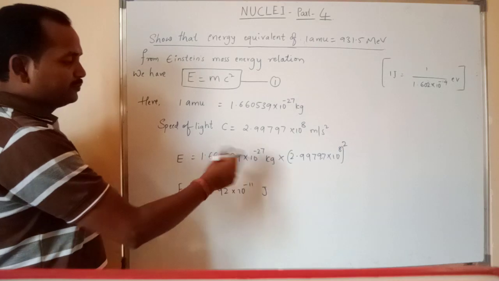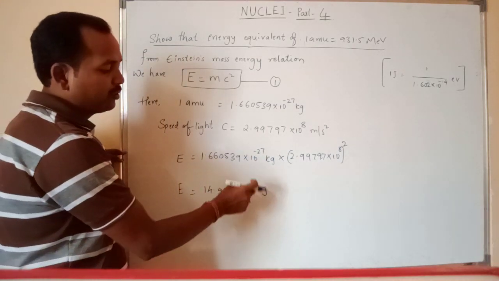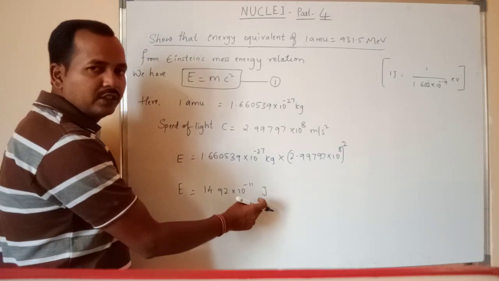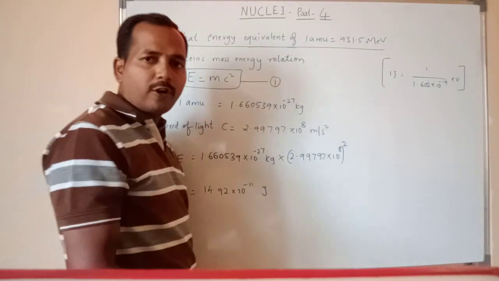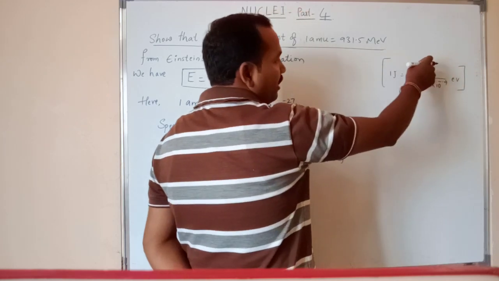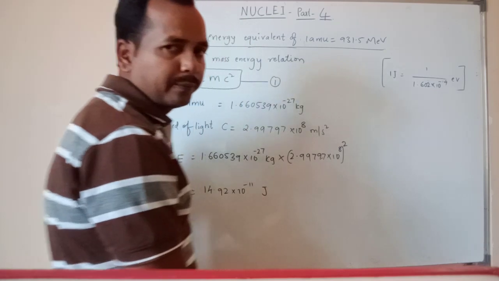So after that, if we multiply these two, we'll get 14.92 into 10 to the power of minus 11 joules, because energy is expressed in joules. But here we want it in electron volt, right? We have a formula for conversion of joules into electron volt: we have to divide by 1.602 into 10 to the power of minus 19 coulomb, right?